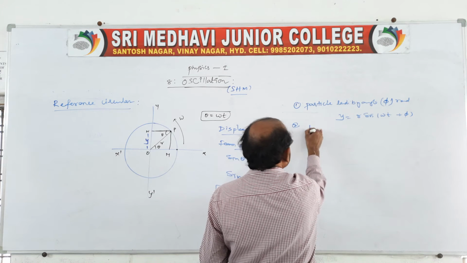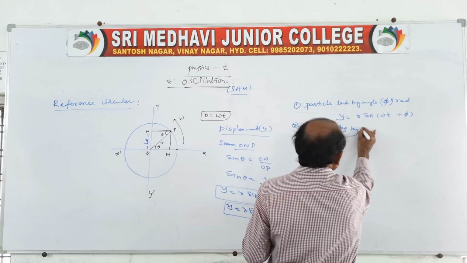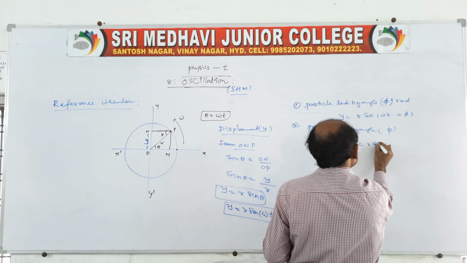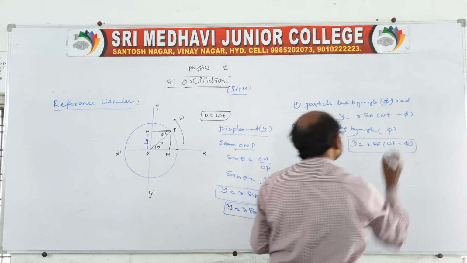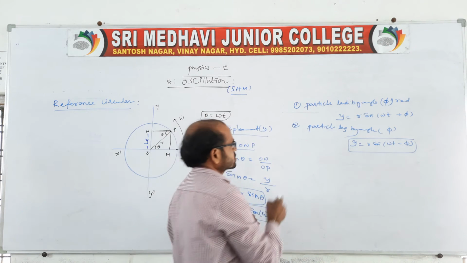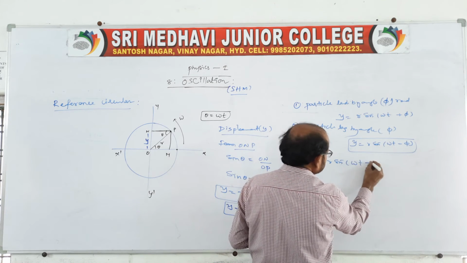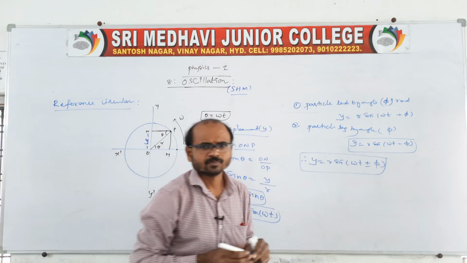Second, if the particle lags by an angle of phi, then y is equal to r sin omega t minus phi. See, it is the phase difference. So we can also write finally y is equal to r sin omega t plus or minus phi, like this. Is it okay?